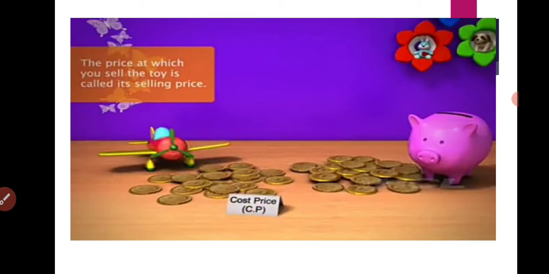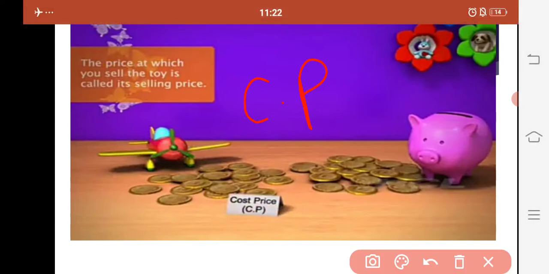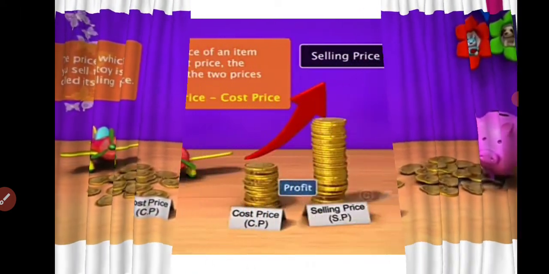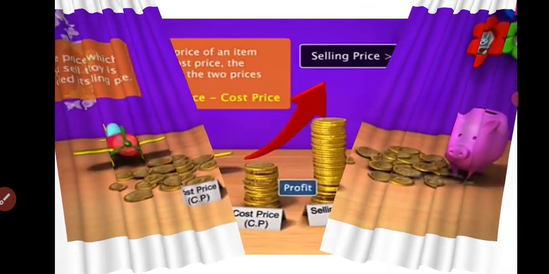That means the price at which Sam will sell the watch back to the shop will be its selling price, which is abbreviated as S.P. So cost price is abbreviated as C.P and selling price of the product is abbreviated as S.P.